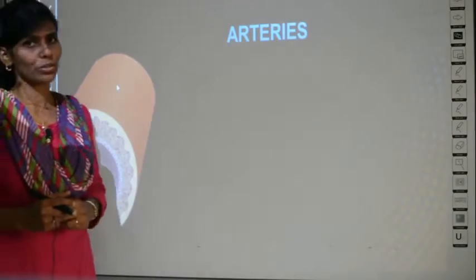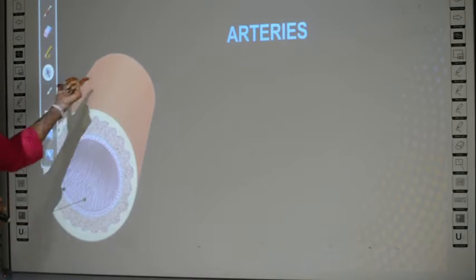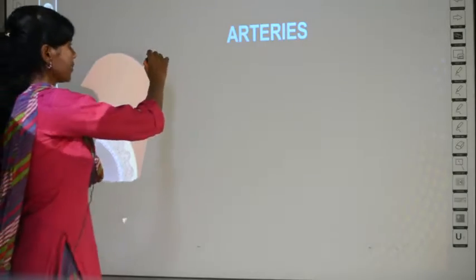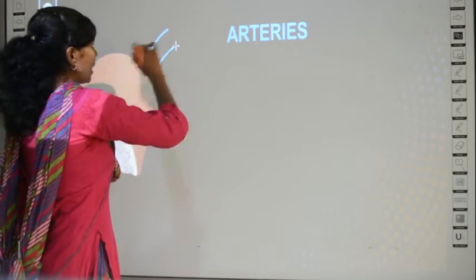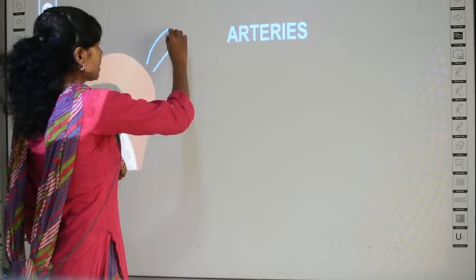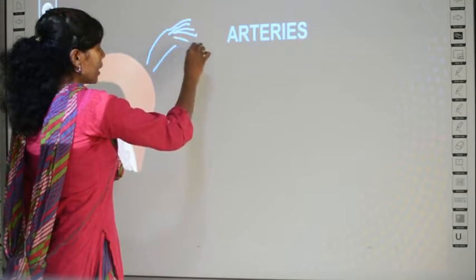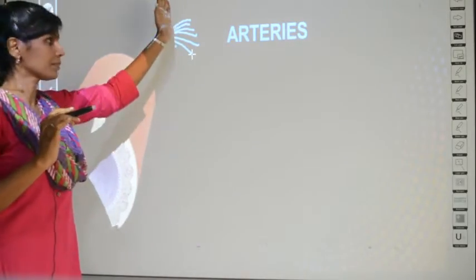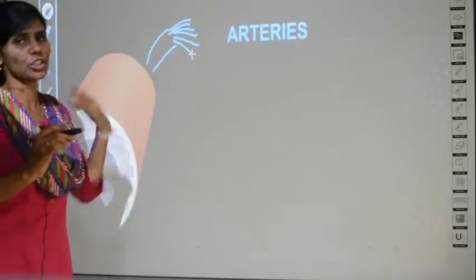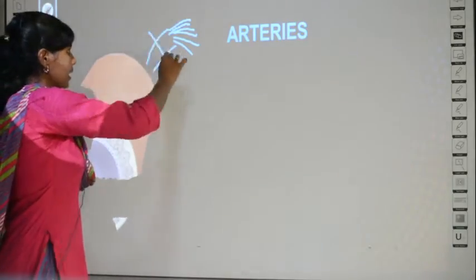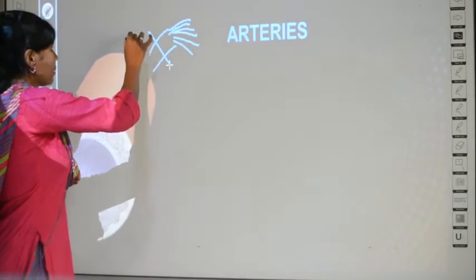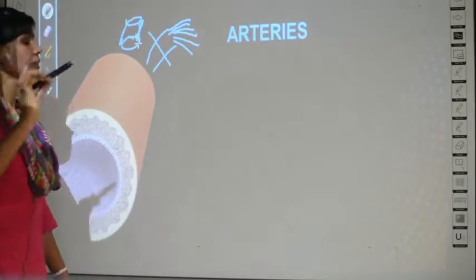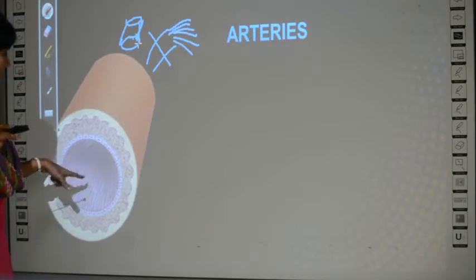So first we learn about the arteries. See, this is the artery. Actually they are like small tubes. Suppose there is one main vessel in the heart; I told you these blood vessels are branching from the heart. So there are small arteries. If you make a cross section, suppose I cut like this, how will it appear? A tube will appear like this, right? So like this only it will appear if I make a cross section. Clear?